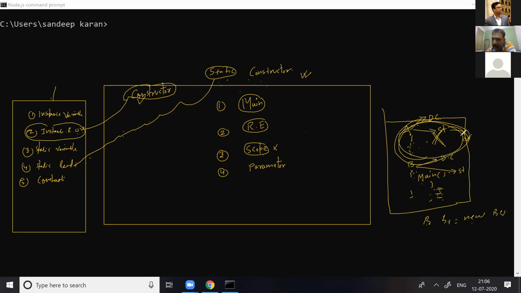This class will not load into memory. There is no existence of a class without an object. It's just a logical entity unless you allocate memory for B. If you allocate memory for B, somehow, internally, memory for class A will be allocated. Once class A is allocated, it will definitely load into memory.